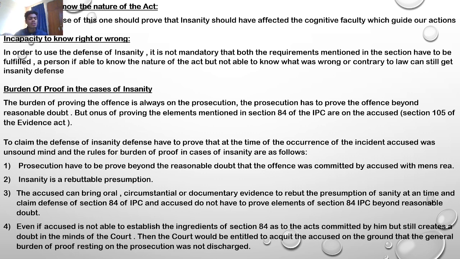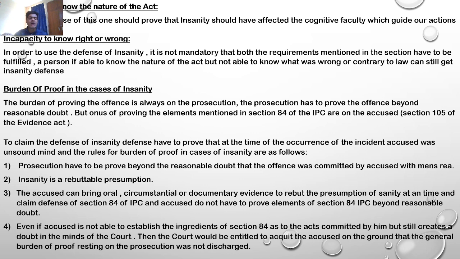And third, burden of proof in cases of insanity. There is a heavy burden on the prosecution. The prosecution has to prove the offense beyond reasonable doubt. But the onus of proving the elements mentioned in Section 84 of the IPC is on the accused, which is also mentioned in Section 105 of the Indian Evidence Act. To claim the defense of insanity, the defense has to prove that at the time of the incident, the accused was of unsound mind.